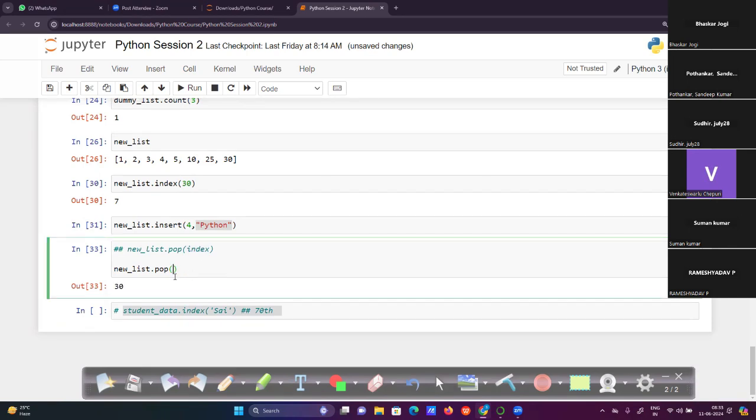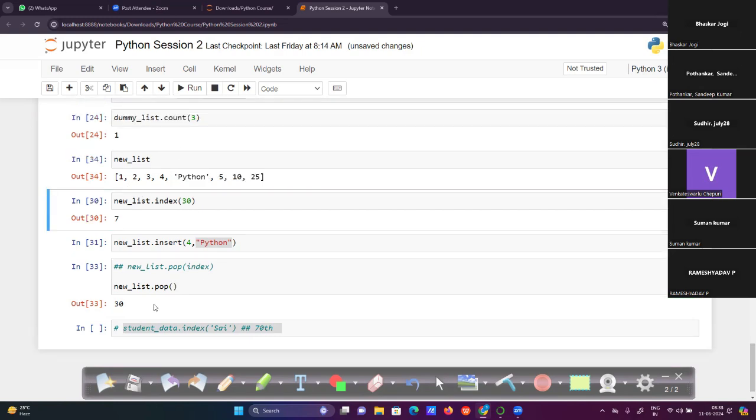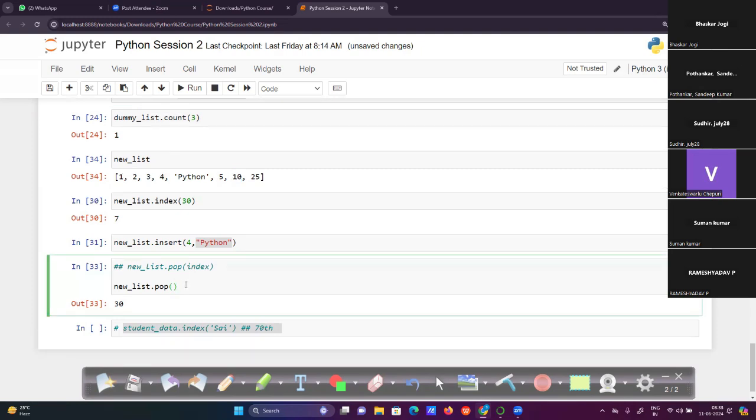Now if we don't give any index value there, it will eliminate the last element. If you provide a particular index, for example new list, I'm running it again. Say I want to remove 10 here. 0, 1, 2, 3, 4, 5, 6. So if I put 6 here, then it will eliminate 10.